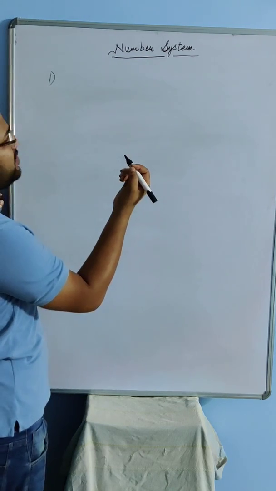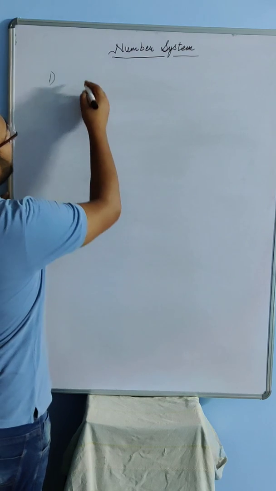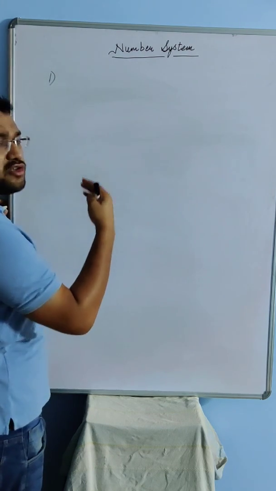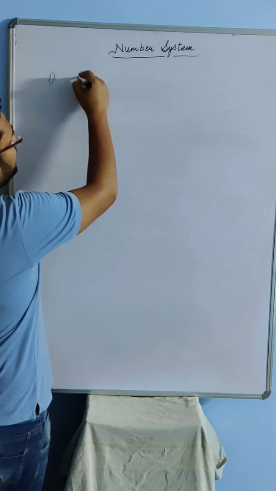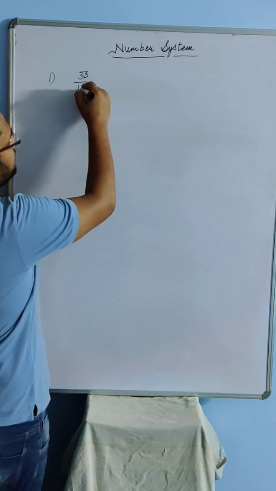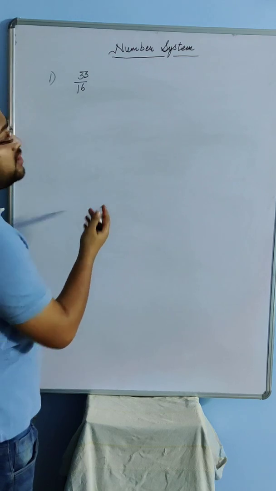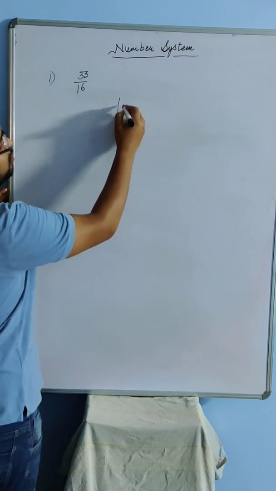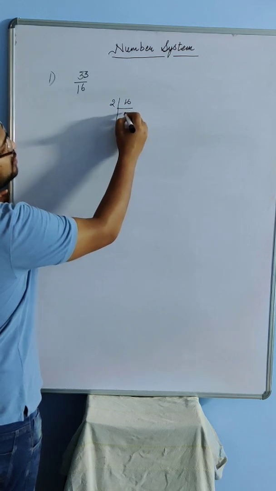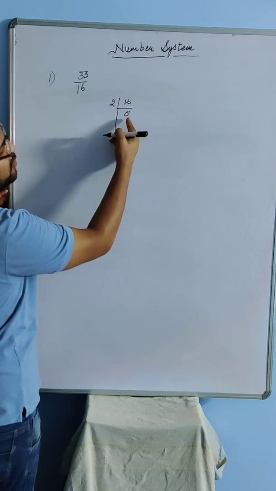Suppose I take one of the very basic examples. Let's suppose I take 33 by 16. So what is the denominator here? 16. So if I prime factorize the denominator, what am I going to get? If I divide 16 by 2, I get 8.